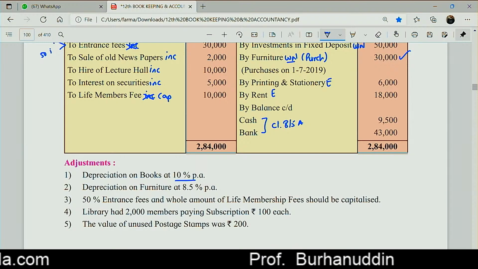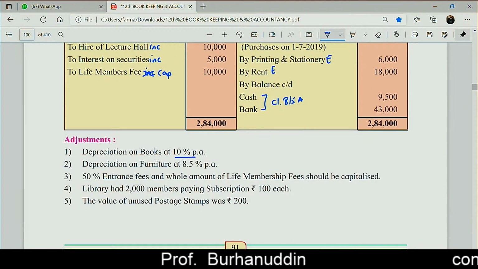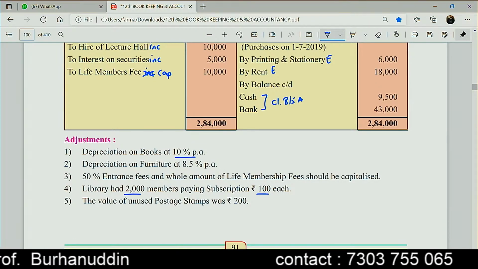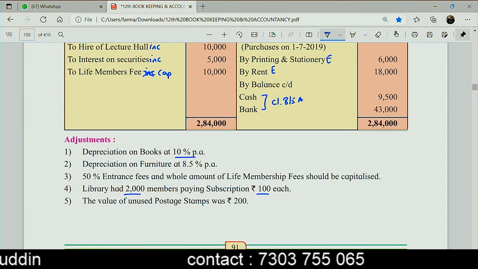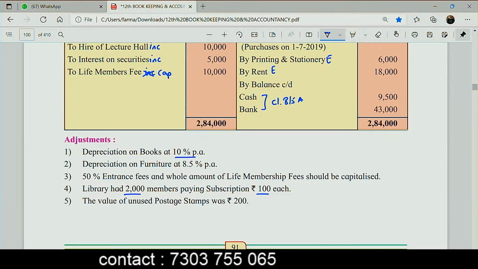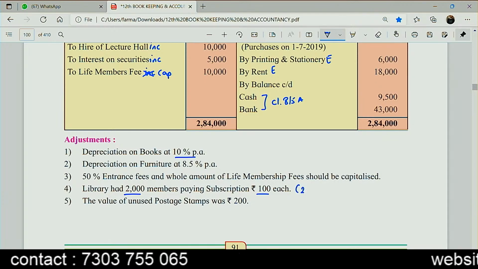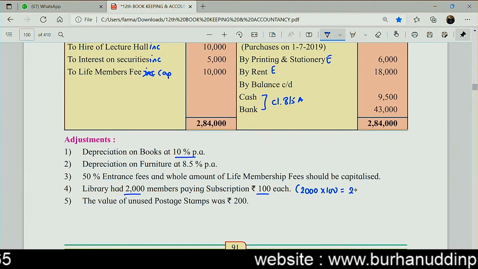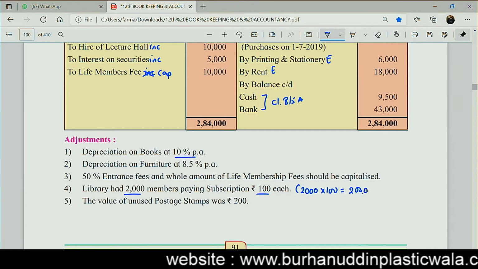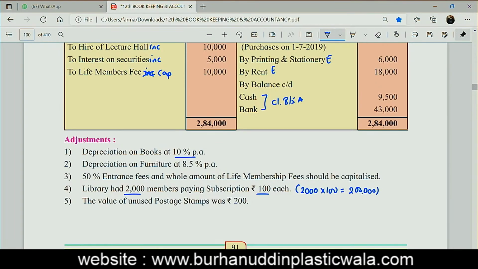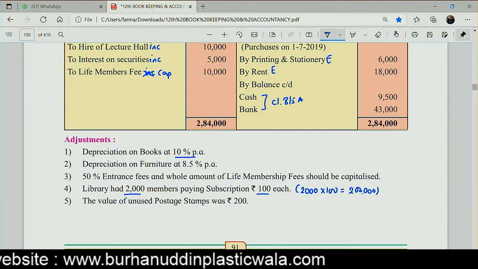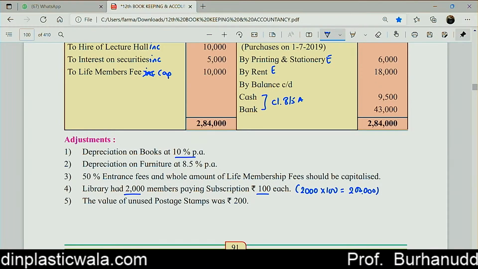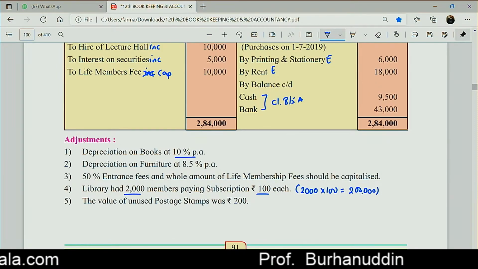The value of unused postal stamps. Acha, I have missed one. Library had 2,000 members paying a subscription of 100 each. So here they are telling me that at the end of the day, whatever we do, my subscription income cannot be more than 2 lakh rupees. Do we understand this? I am having 2,000 members and each member is paying me 100 rupees subscription. So I should receive an annual income of 2 lakh rupees. My income cannot exceed 2 lakh.